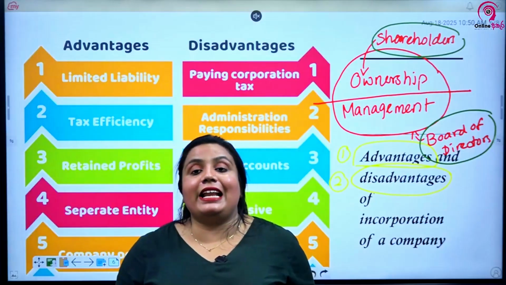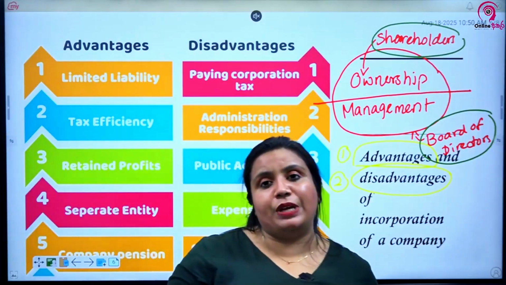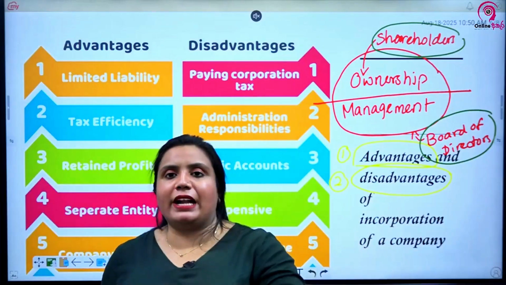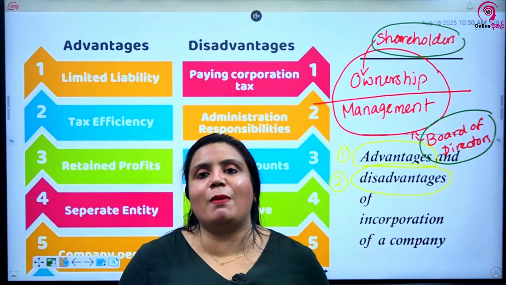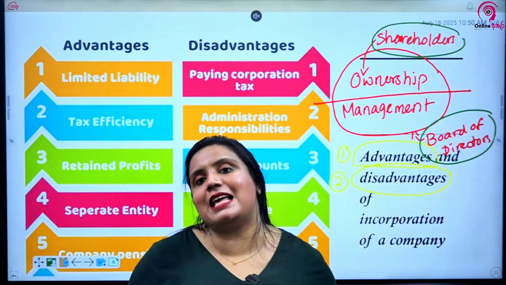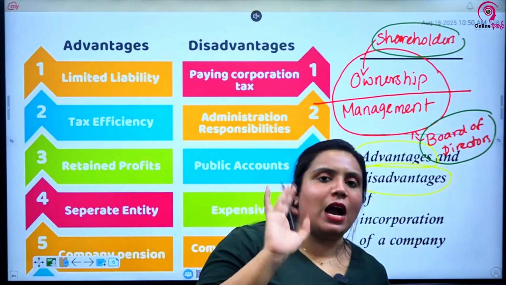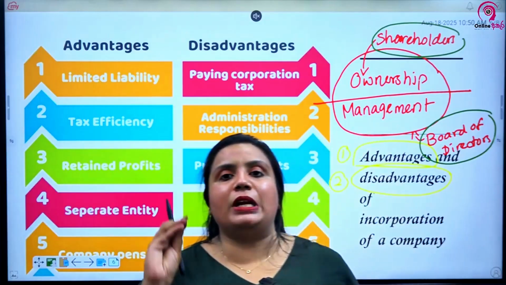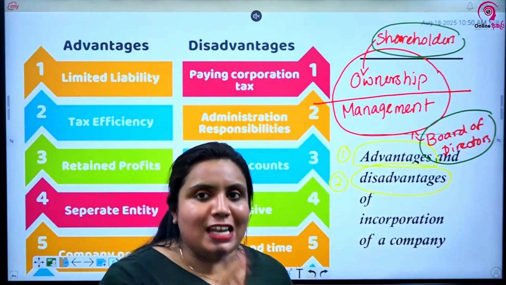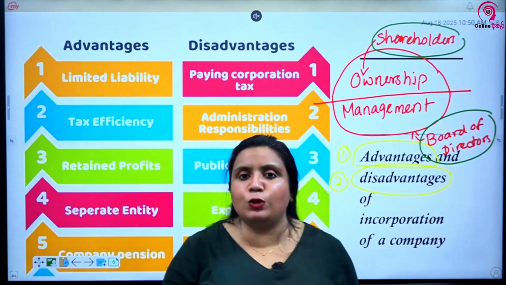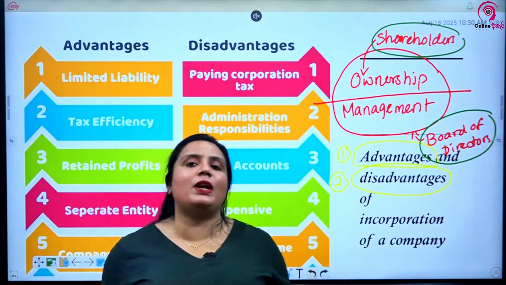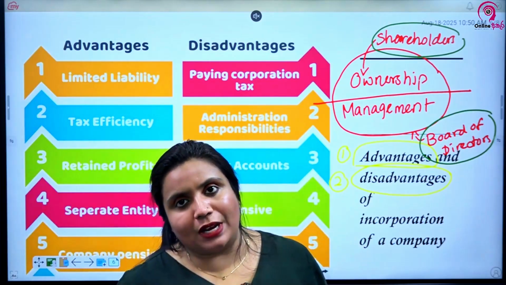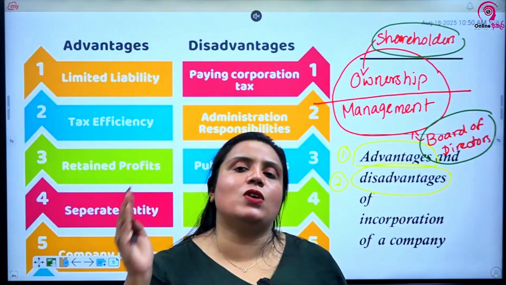Finally, just like it is difficult to incorporate a company, it is also difficult to dissolve a company. Sole proprietorship, partnership, you don't want it, close down the market and go home. Easy as that. But when it comes to a company, you can't just close down a business like that, right? Dissolving the company is also a huge process, right? Liquidation is also a huge process. So we are going to study all of these liquidation procedures later on. So therefore, you can't easily close down a company. Dissolving is also a difficult process.